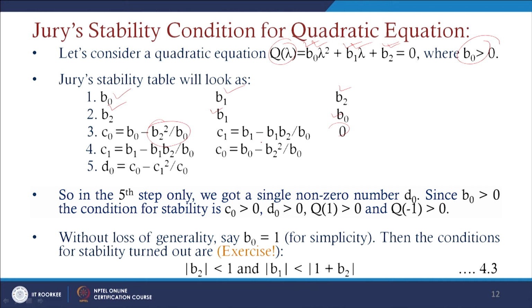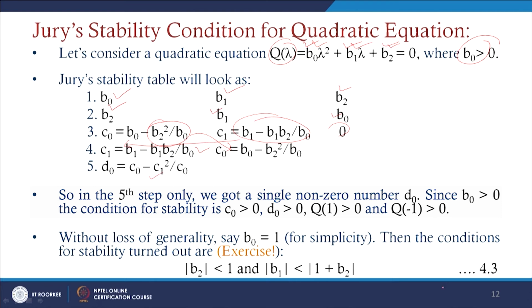Similarly, the third element is b1 minus b1 into b2 by b0. So this element is written in this form. Again, we write in a reverse form. First, c1 can be written as b1 minus b1 b2 by b0, and then c0 comes to the position of the second element. For the last element, we again consider the difference by multiplying this one, so the last element comes as 0. That is why the last element d0 is written as c0 minus c1 square by c0.